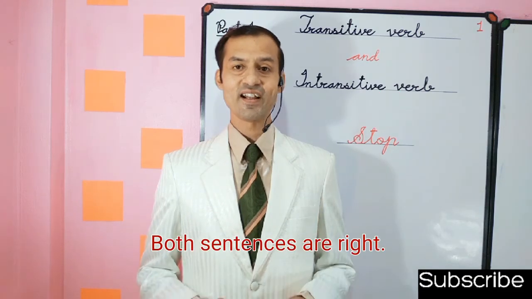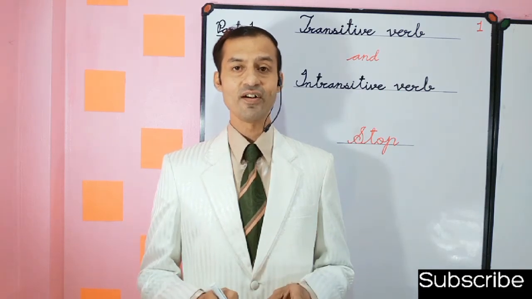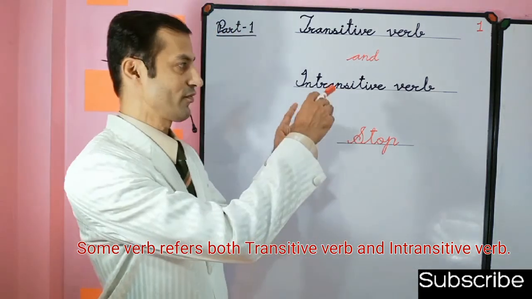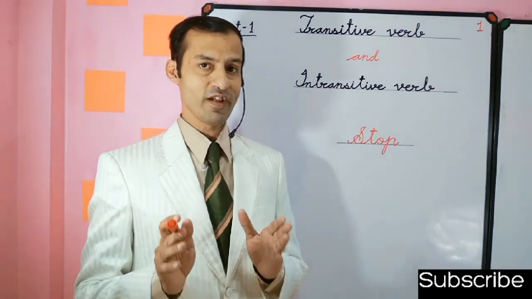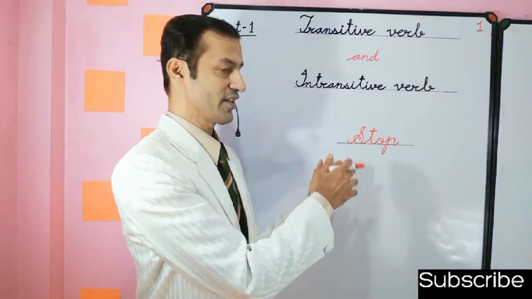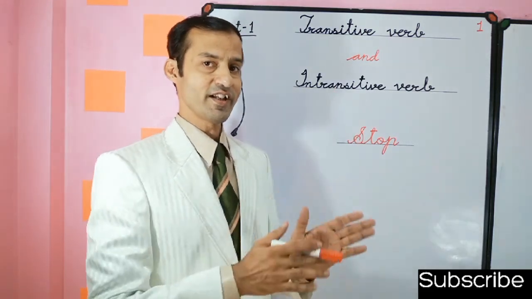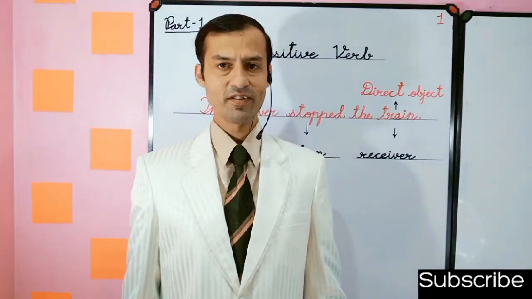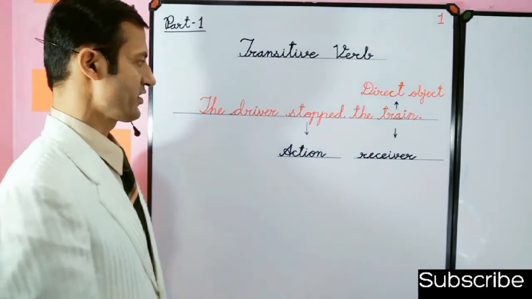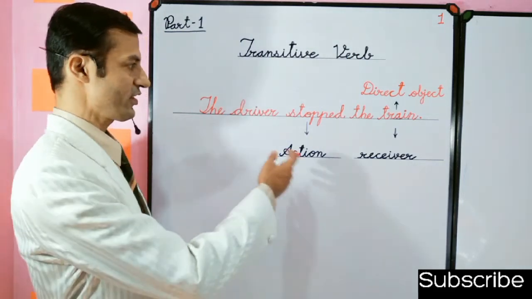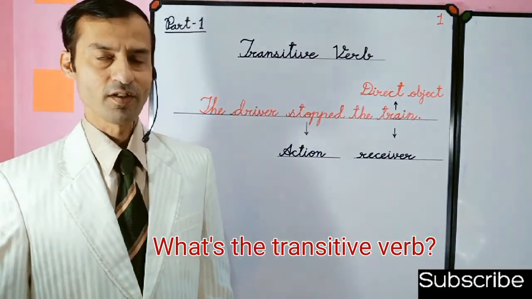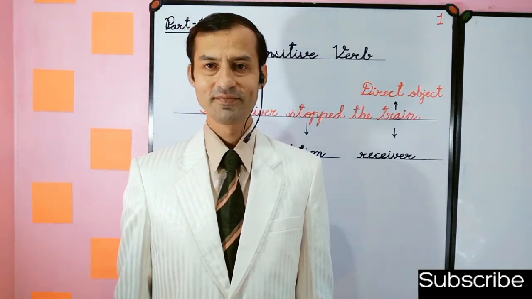Both sentences are right. Remember that some verbs are both transitive and intransitive. Stop is both a transitive verb and an intransitive verb. How do we see it in this sentence: the driver stopped the train. In this sentence, this is a transitive verb. So what's a transitive verb?